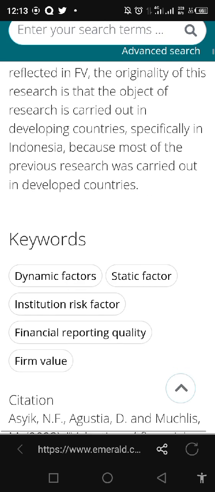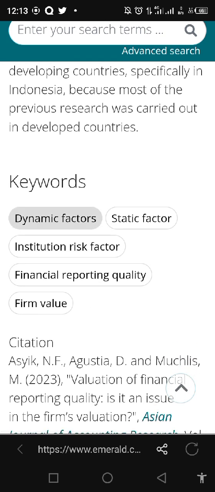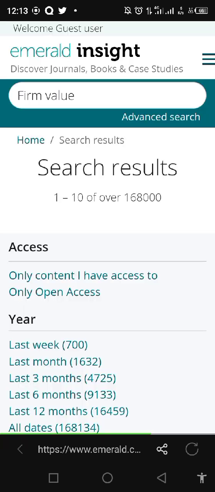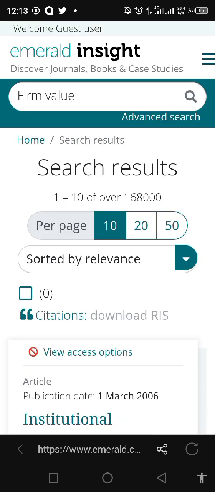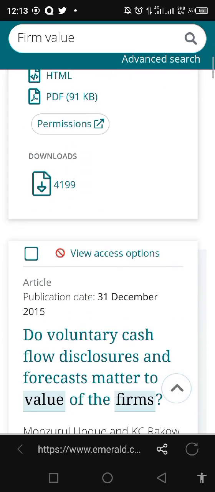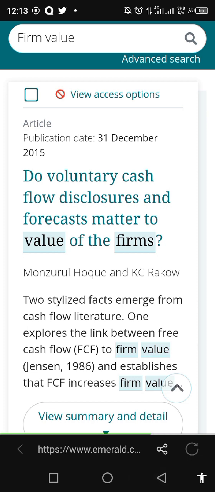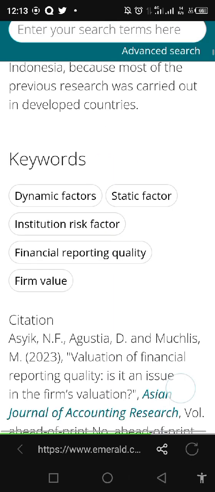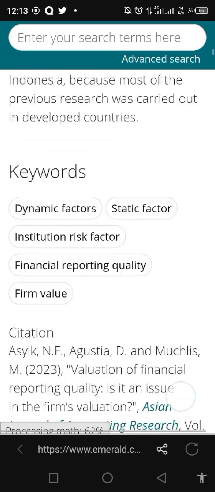I can decide based on the keywords. These keywords that you are seeing here, I can decide if a journal is relevant to my study based on this. Okay, I click on that keyword, you see, search results. It was actually bringing journals that have firm value to me, but that's not what I actually needed. That's not what we're trying to discuss in this video.